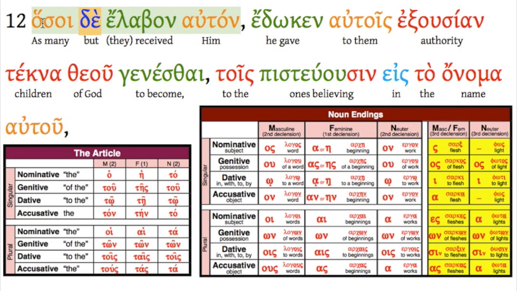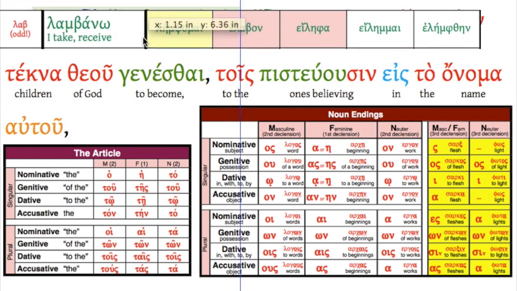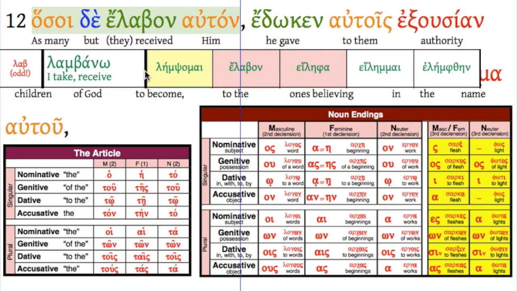But as many, they received him. Auton, receiving the action of the verb, therefore accusative case. What about elabon? Well, we just looked at that one, right, from lambano. So elabon is the second aorist form, and that's the third person plural. As many, they received him.